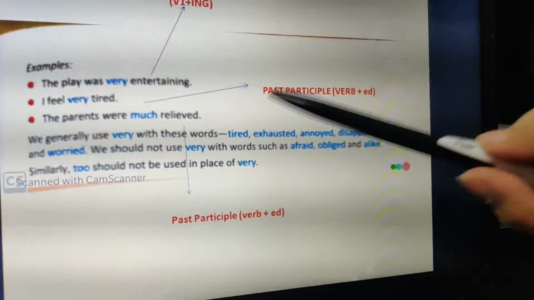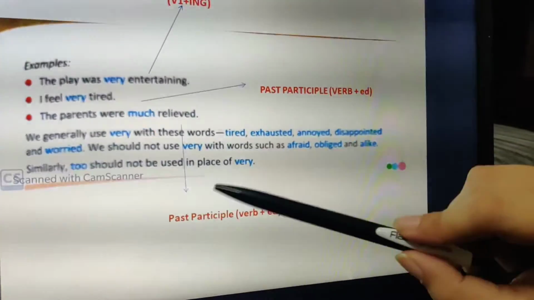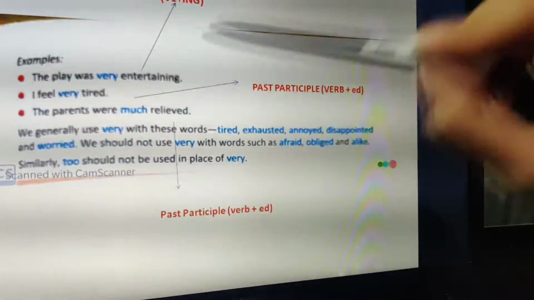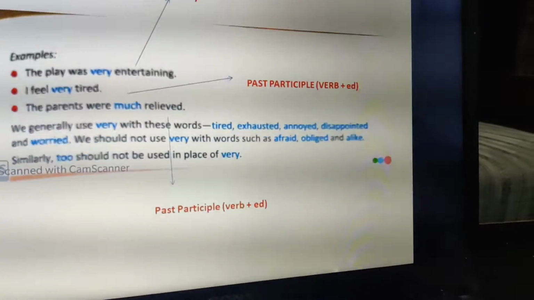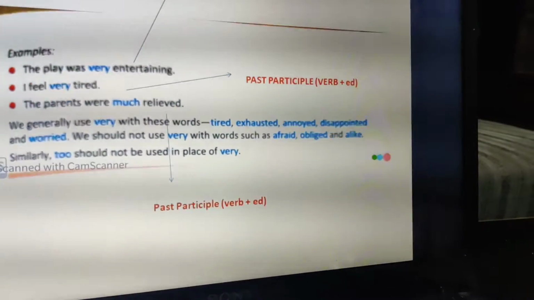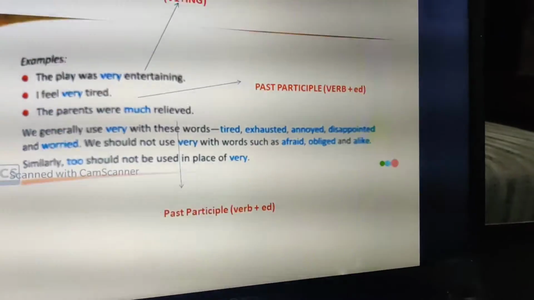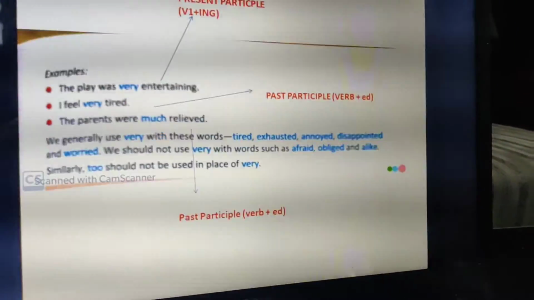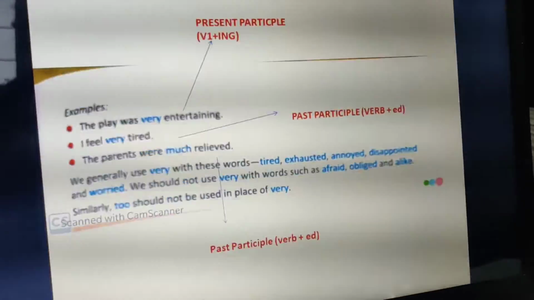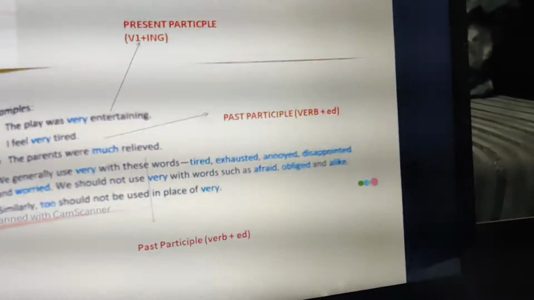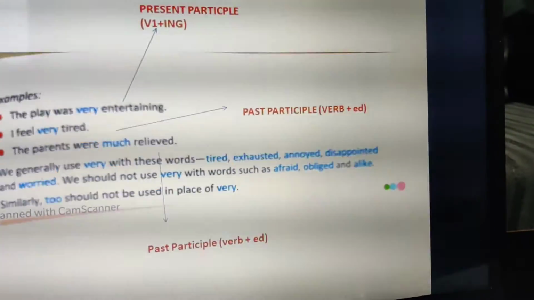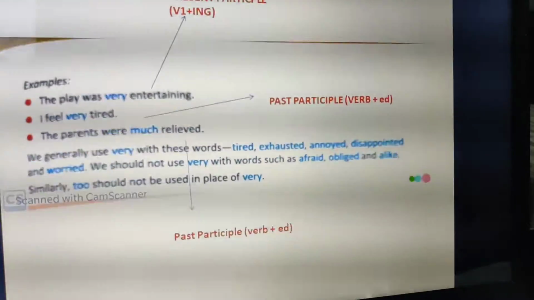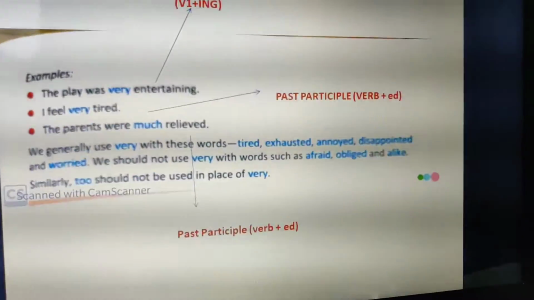Now we generally use very with certain words. You have to remember this: with words like tired, exhausted, annoyed, disappointed, worried, we use very. For example, I am very exhausted. Clear? But we do not use very with words like afraid, obliged, alike. Instead we use too. I am too afraid. I am too obliged. I am too alike. With them we use too instead of very.